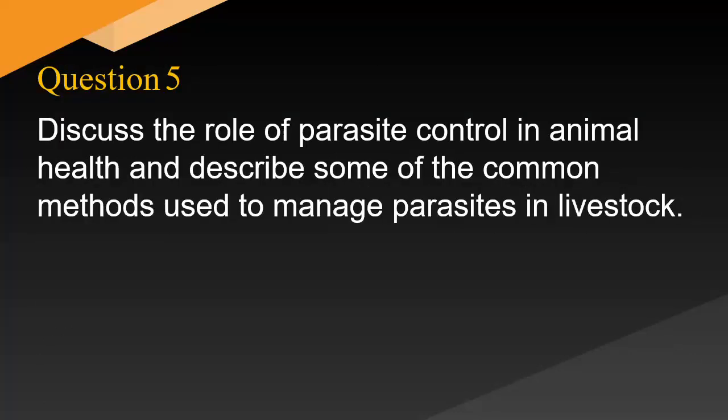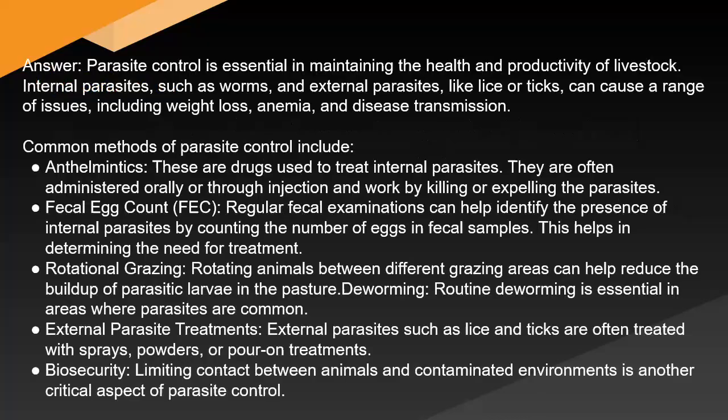Discuss the role of parasite control in animal health and describe some of the common methods used to manage parasites in livestock. Answer: parasite control is essential in maintaining the health and productivity of livestock. Internal parasites, such as worms, and external parasites like lice or ticks can cause a range of issues including weight loss, anemia, and disease transmission. Common methods of parasite control include anthelmintics. These are drugs used to treat internal parasites. They are often administered orally or through injection and work by killing or expelling the parasites.